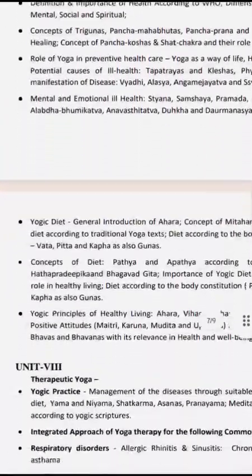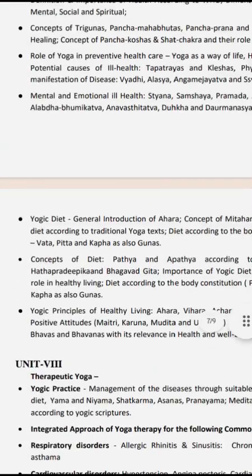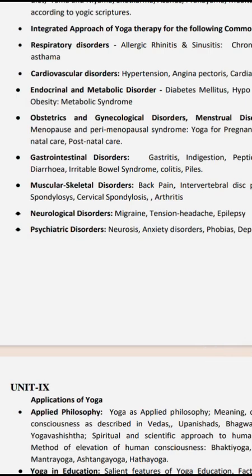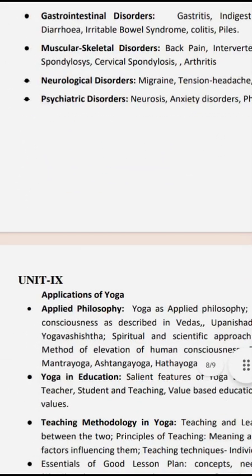Unit 7 is yoga and health, in which we have to cover the WHO definition, Panch Mahabhuta, Panch Prana, and then yogic diet: ahar, mitahar, Vata, Pitta, Kapha, also apathya and pathya. Unit 8 is therapeutic yoga, where for a particular type of disorder we study what kind of yoga, asana and pranayama you can prefer. We cover respiratory disorders, cardiovascular disorders, endocrine and metabolic disorders, obstetric and gynecological menstrual disorders, gastrointestinal disorders, musculoskeletal disorders, neurological and psychiatric disorders.